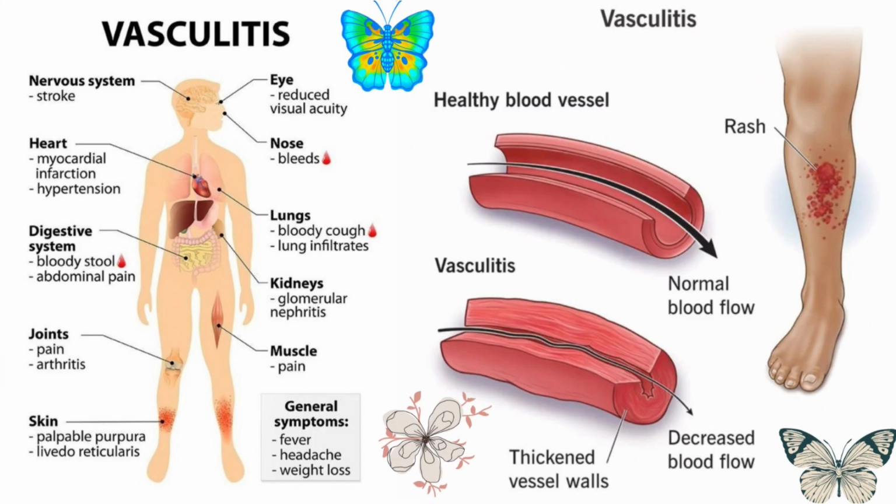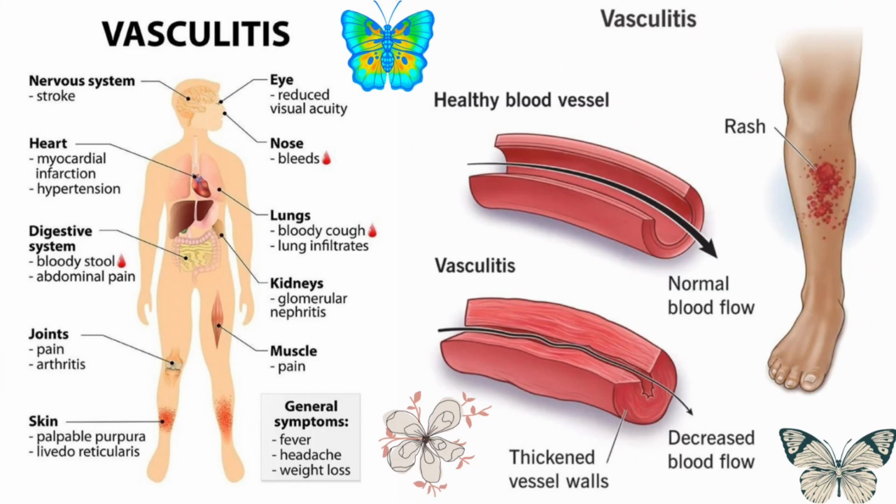Clinical features. The presentation varies widely, but every patient shows a pattern based on which vessels and organs are involved. Common systemic symptoms include fever, weight loss, fatigue, and night sweats, the body's inflammatory response to vessel injury. On the skin, small vessel vasculitis causes palpable purpura, small red or purple raised spots that don't blanch.